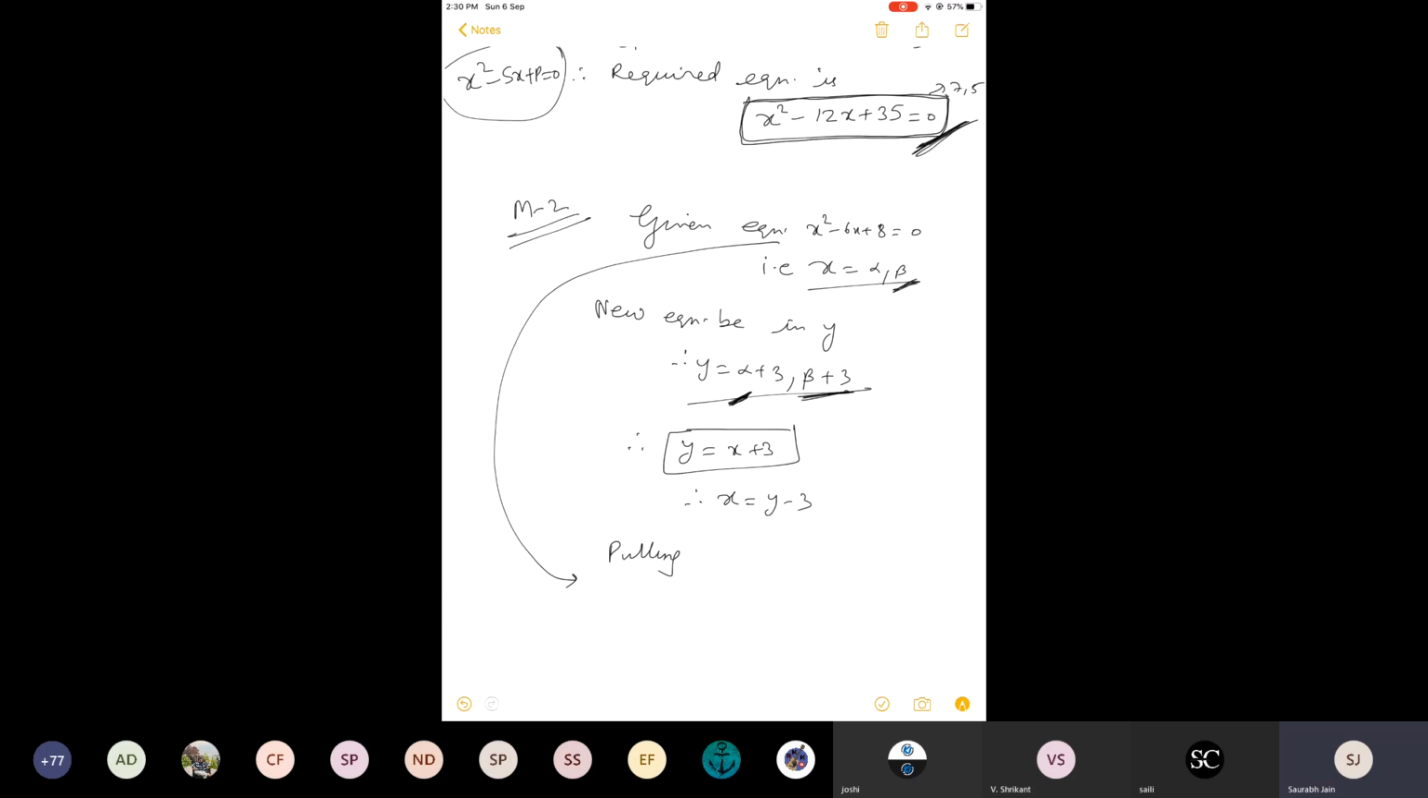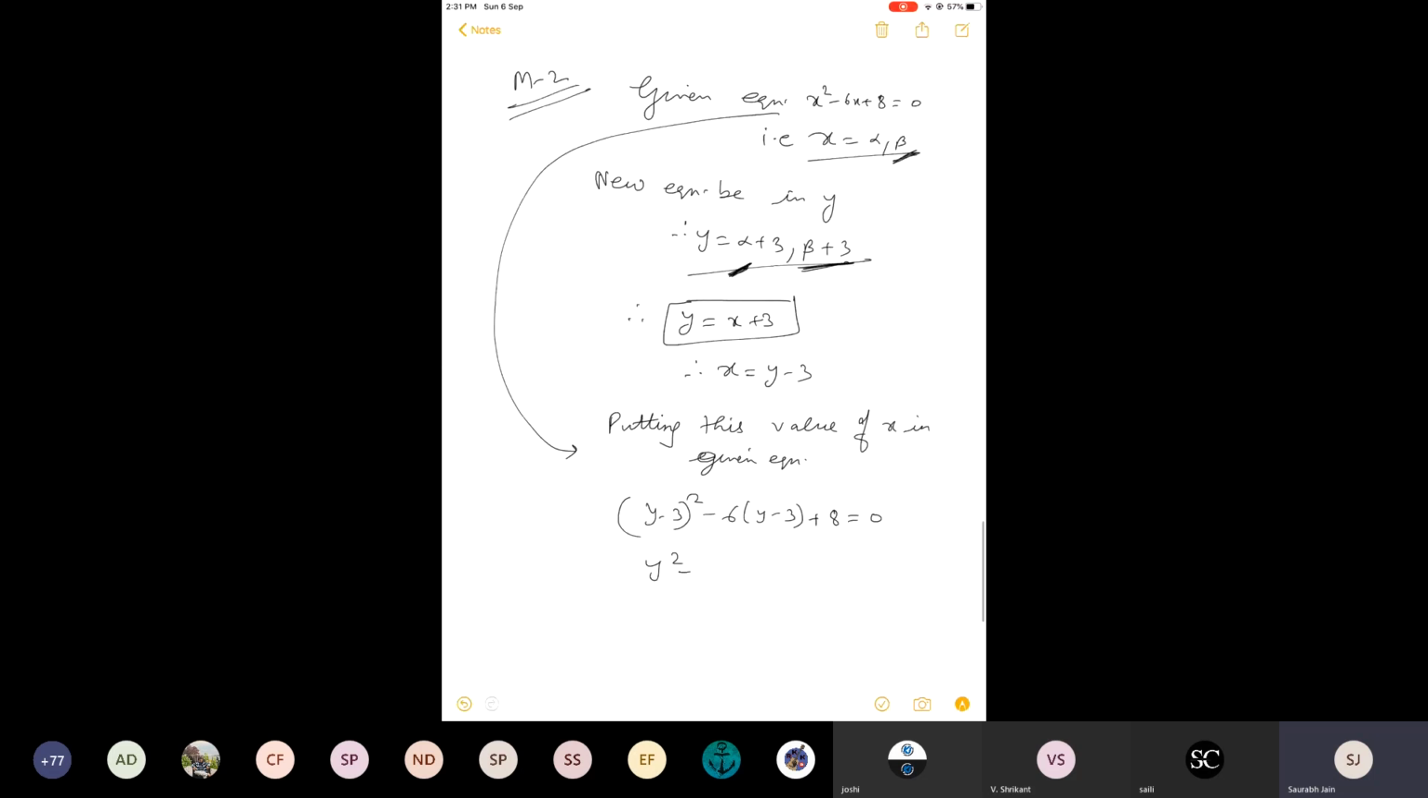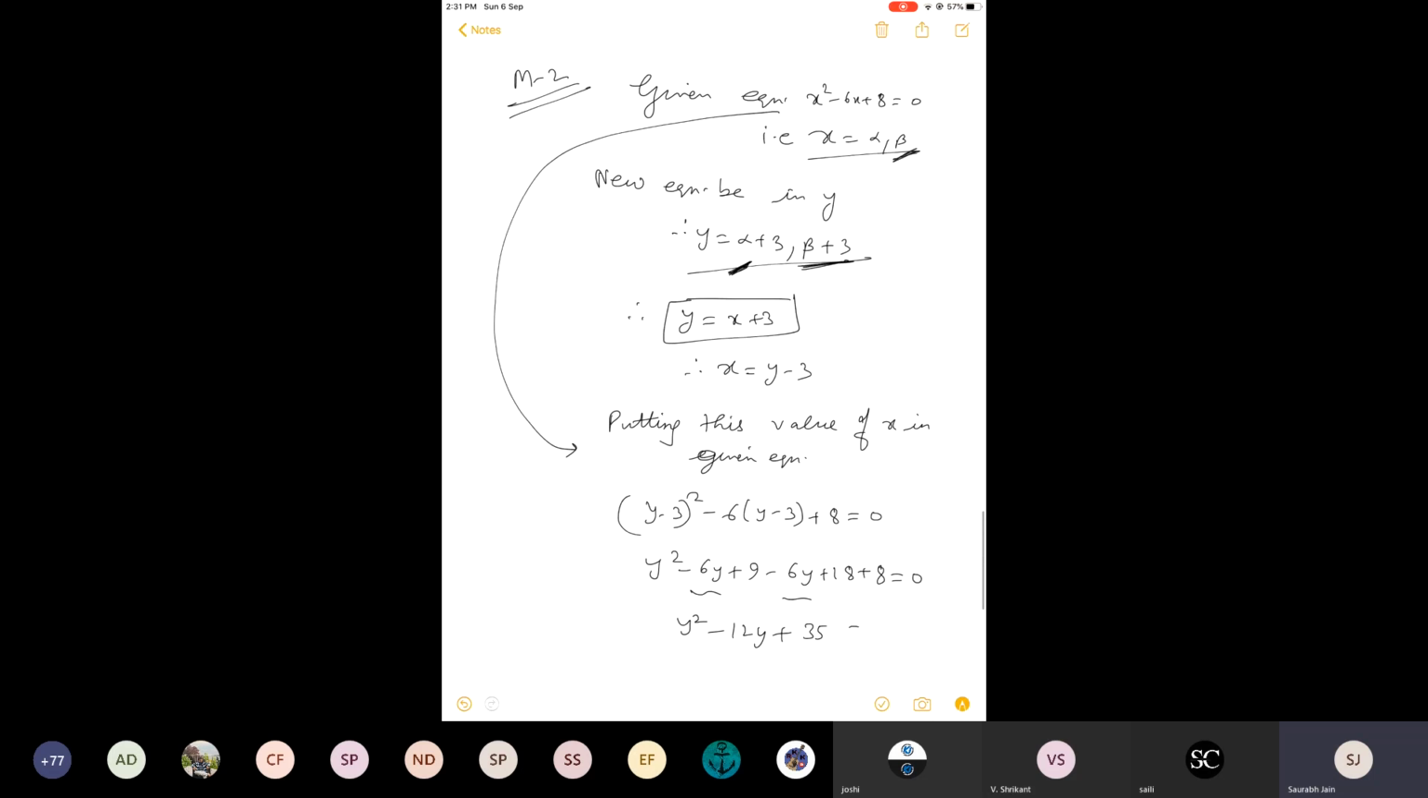So you might have observed that every time we are following the same step, putting this value of x in the given equation. So this will be (y minus 3) whole square minus 6 times (y minus 3) plus 8. Simplify it: y square minus 6y plus 9 minus 6y plus 18 plus 8. So this is y square minus 12y and this is 35, right?